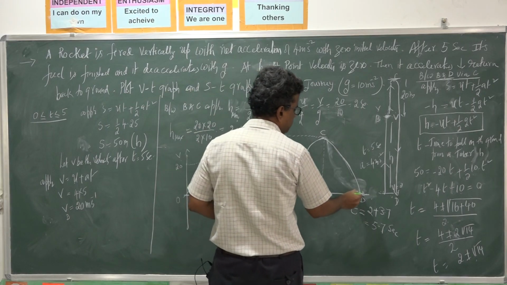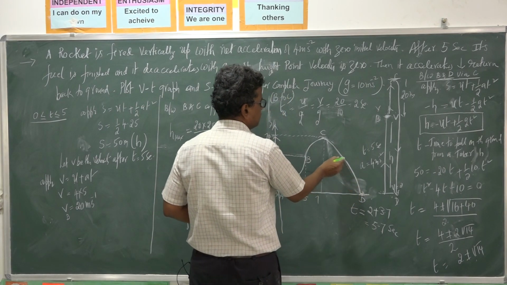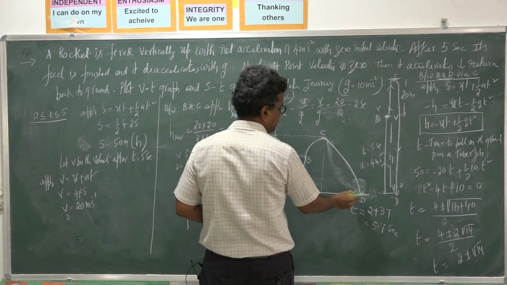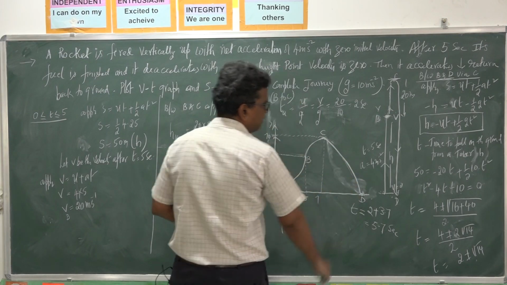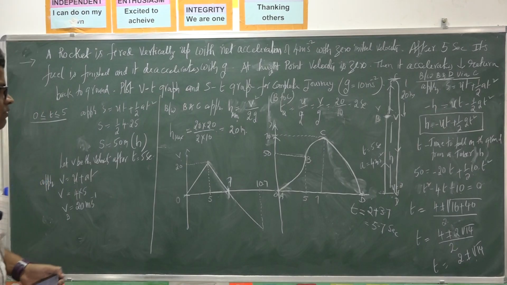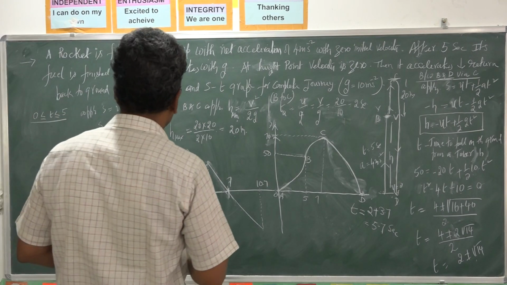That means velocity should increase. So the slope of this graph gradually increases. It will be like this. Okay, so this is the graph.